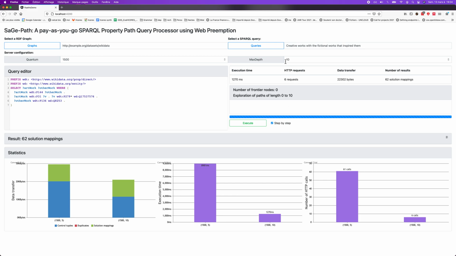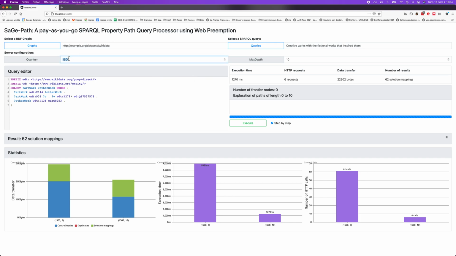In the demonstration, you can set your max depth and quantum, but in fact, these parameters are not under the control of users. They are parameters that can be set by the server administrators. But to show you how things are behaving, we let you modify these parameters from the user interface.